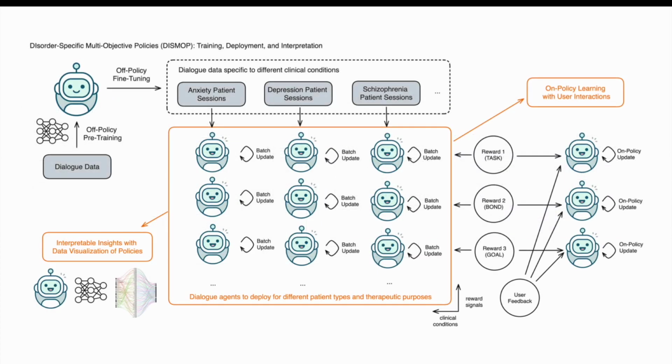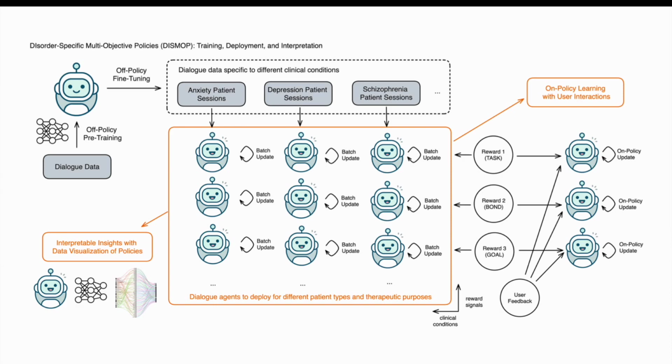There is a variety among not only the disorders that we train the dataset upon, but also the model architectures as well as the therapeutic reward signals that we are training our reinforcement learning agents upon. For instance, if you treat the working alliance score in the task scale as your goal, you might be doing pretty well for anxiety patients, but maybe not so much for other ones. And also, if you treat the working alliance scores in the bond scale as your emphasis, it will work well for some disorders versus the others. So our framework has the flexibility to accommodate different therapeutic emphasis by the doctors.